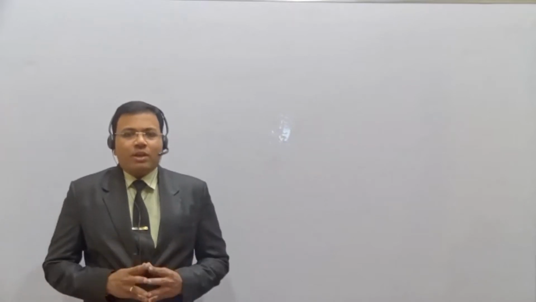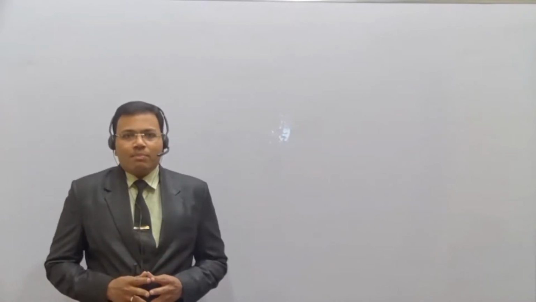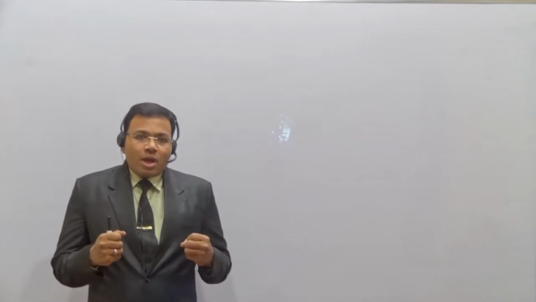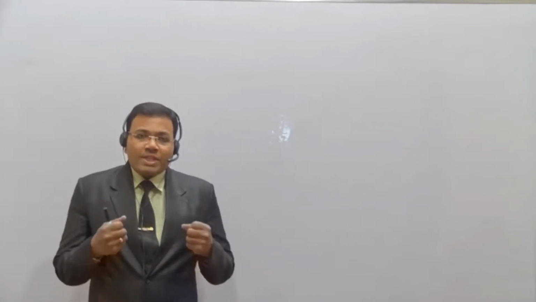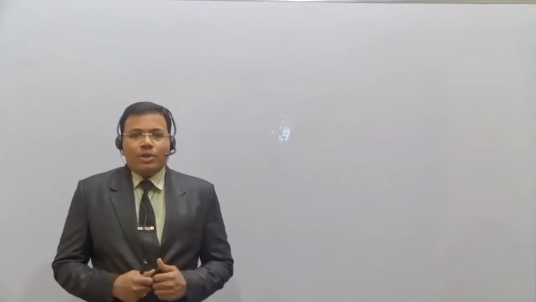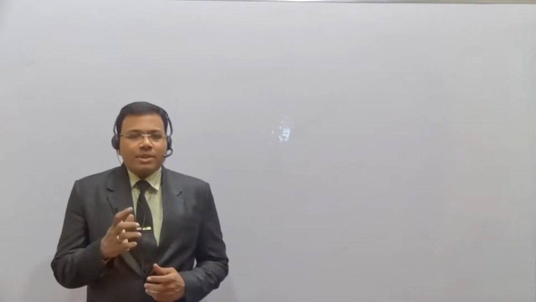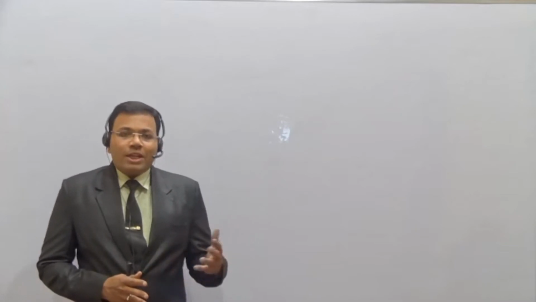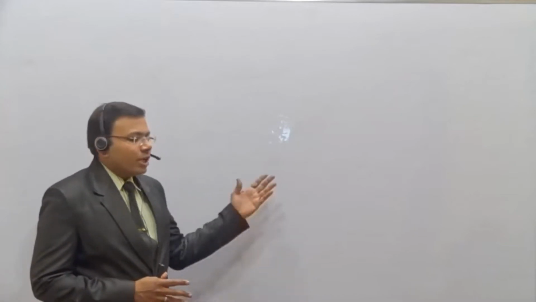So let us see the definition. Then I'll give you the examples so that you will understand when the bodies come closer and, without physical contact, there is a collision. How that happens, we will see one by one. But first of all, we should see the definition of collision. So let us see the definition on the board.